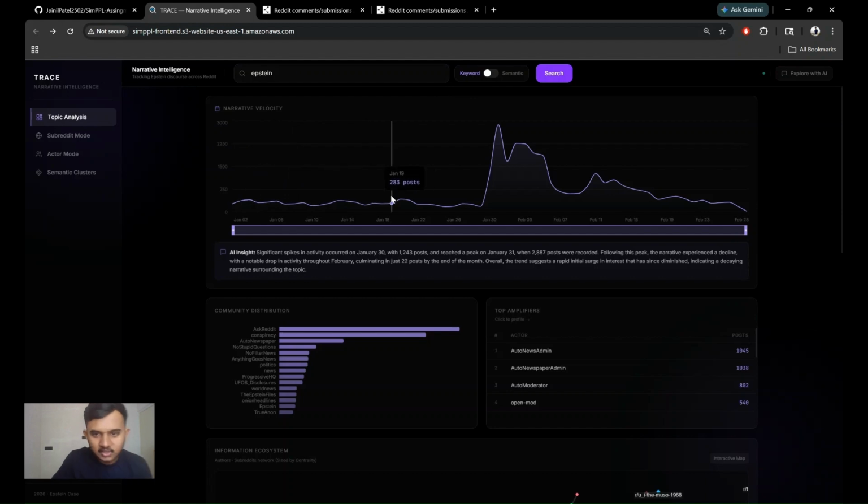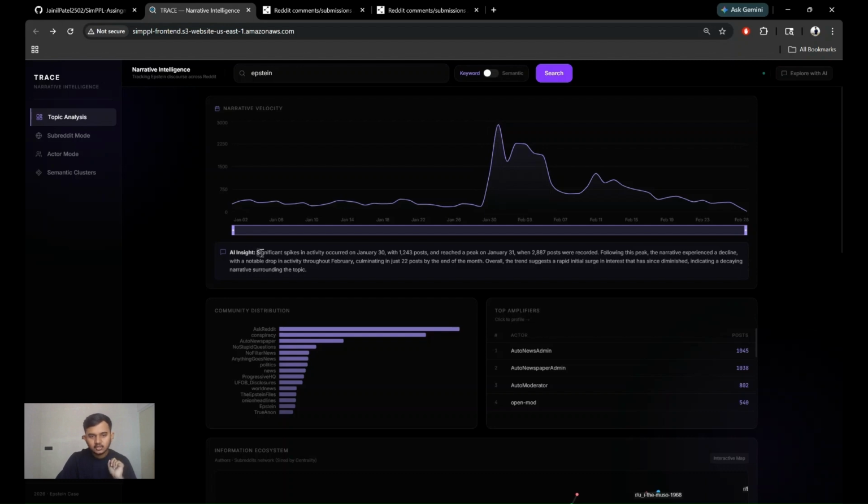So as we can see, on January 30, the post count was 1243 and on the next day it becomes 2887. So if you are following the Epstein files, you will know that on 31st of Jan, the US Department of Justice released a major batch of Epstein files. And we can also see that the Reddit community has a high peak between that time.